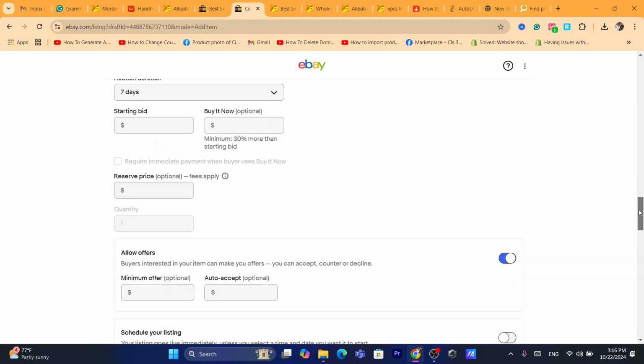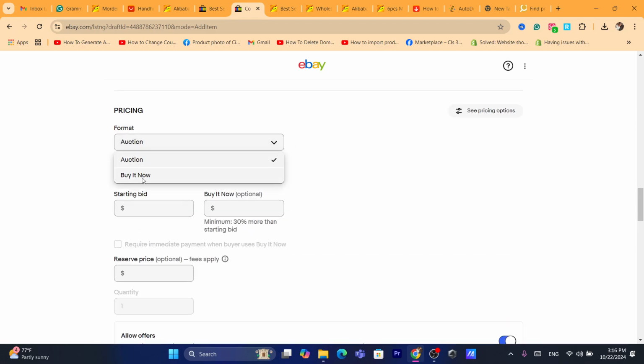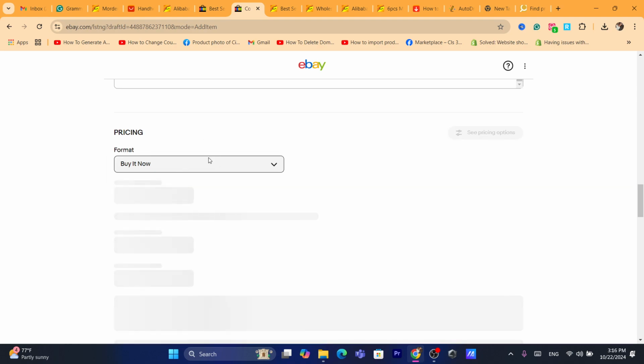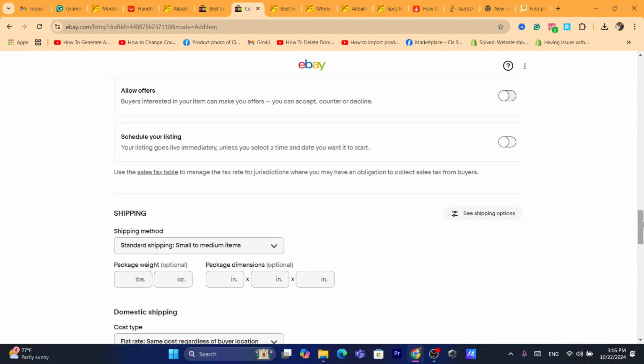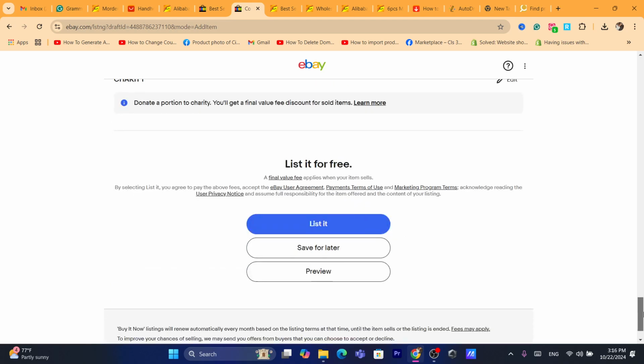Okay, here the format you need to select, of course, like always, buy it now. Okay, don't add the auction there. Okay, so that's it. Now after you finish all these things, here the offer, you can toggle it on or off. Okay, don't really use it that much. And here you can list it now. Click on list it, and then the product will be listed on your eBay store.